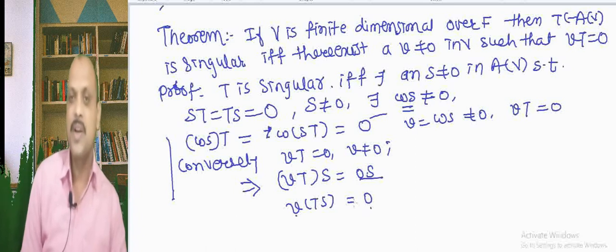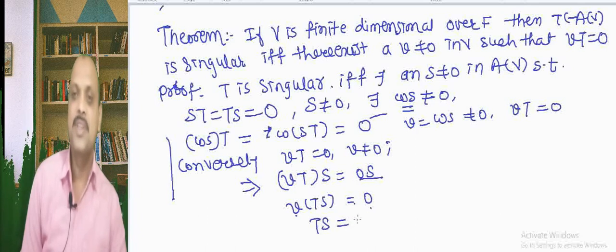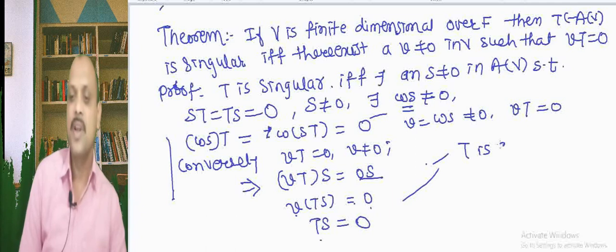So here v is not equal to 0, so this implies that this ST mapping must be equal to 0. If ST mapping must be equal to 0, then T is singular.